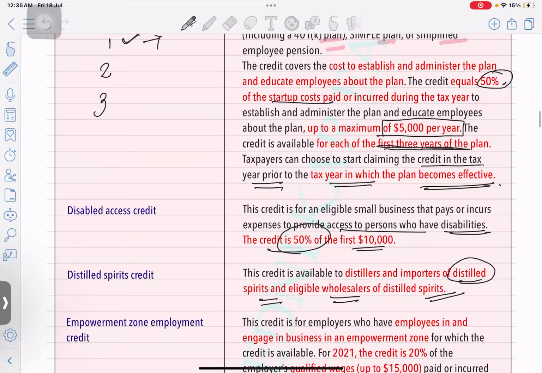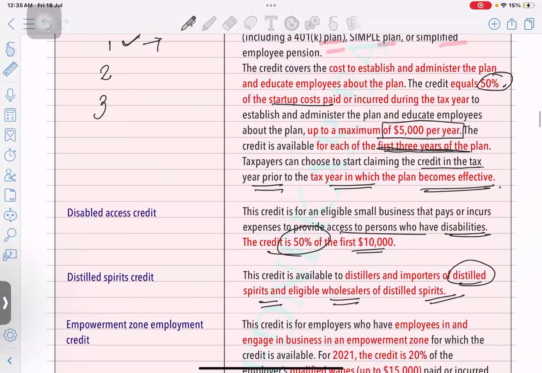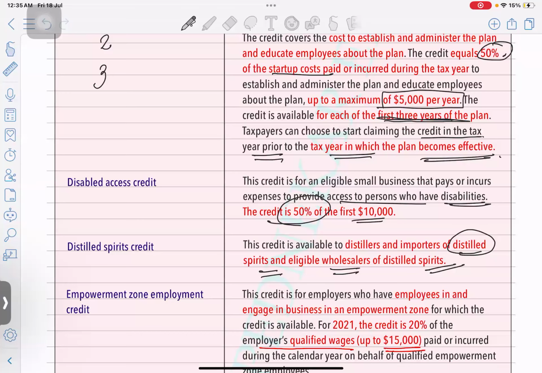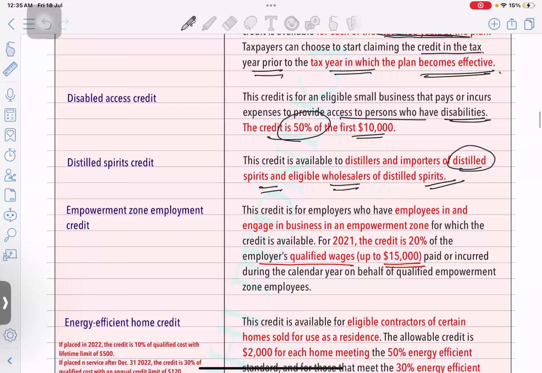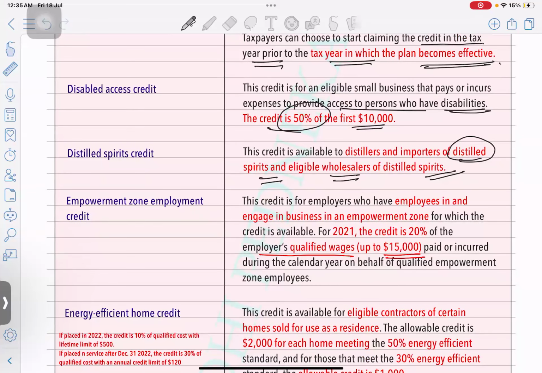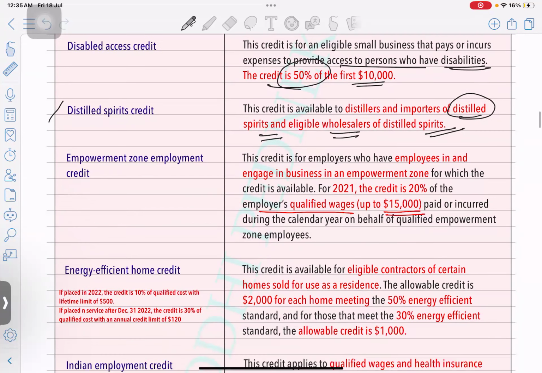So I am going to, at the end of this business credit topic, give you some important credits which are definitely focused on by the examiner and are going to be asked in the exam. But yes, distilled spirit credit: someone who is going to import it, or someone who is a wholesaler of distilled spirits, can get a credit for promoting this particular product. That's why they have given the credits for importing it, or for being a distributor of the distilled spirit.